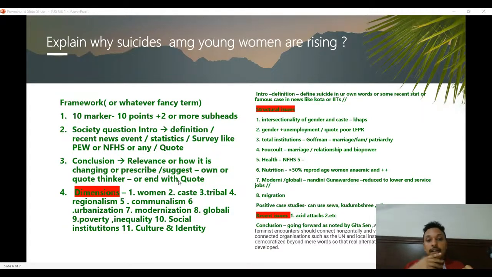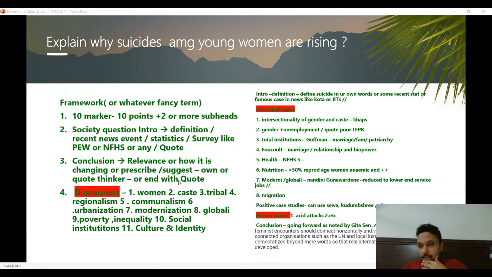So here you can't negate the motion, you can't say that this is not rising. So here you can use another way to come up with a second subheading: you can come up with different types of issues. One could be structural issues, one could be non-structural issues.